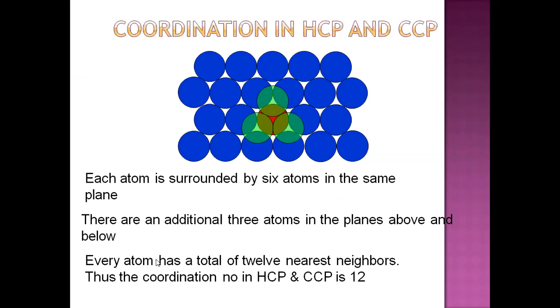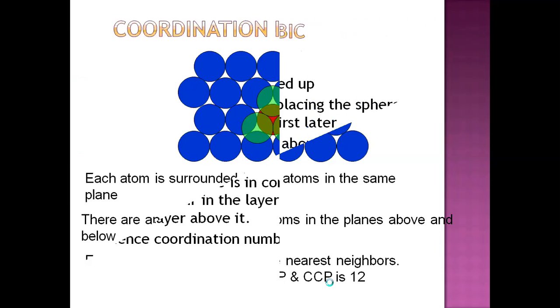So each and every atom has a total of 12 nearest neighbors. It means one sphere is in direct contact with 12 spheres: 6 within its plane, 3 above the plane, and 3 below the plane. Thus the coordination number in HCP and CCP is 12.